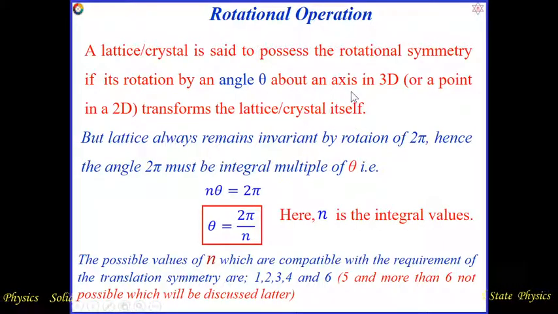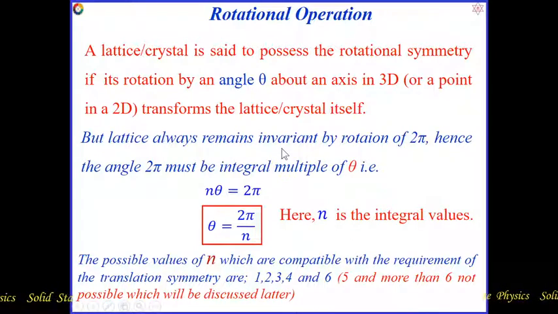That means if we apply a rotation about a point in case of 2D, or about an axis in case of 3D, which we will discuss in detail with an example, then after applying this rotational operation the view after rotation seems similar or the same as the initial view. That means it remains invariant under the rotation.